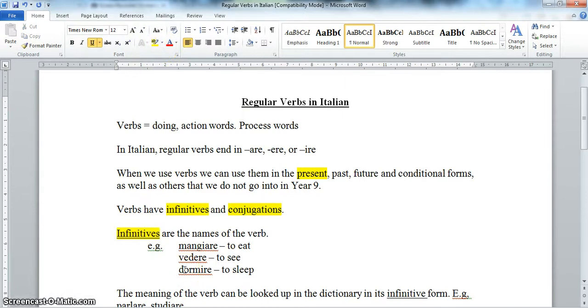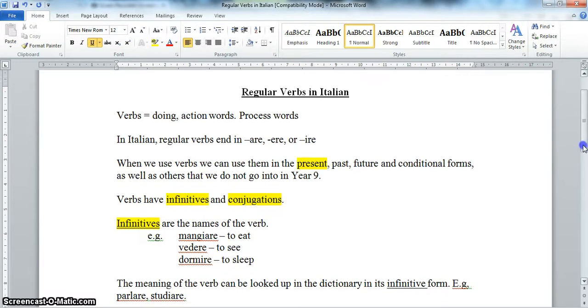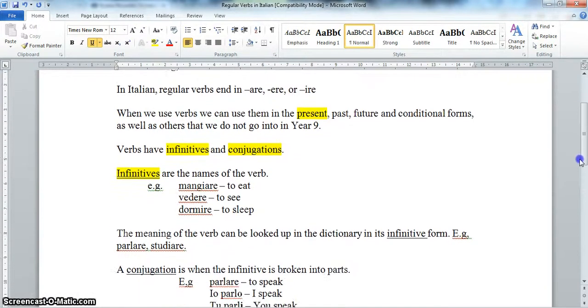So some different examples with the different endings: mangiare, to eat, vedere, to see, and dormire, to sleep. Now basically what you could say is that this are, ere, ire, those endings denote what we would say in English as to something or other. So to eat, to see, to sleep. Okay, so whenever you see a verb in its are, ere, or ire form, it's in the infinitive and it means to and then the action. So to eat, to see, to sleep, to think, to run, so on.